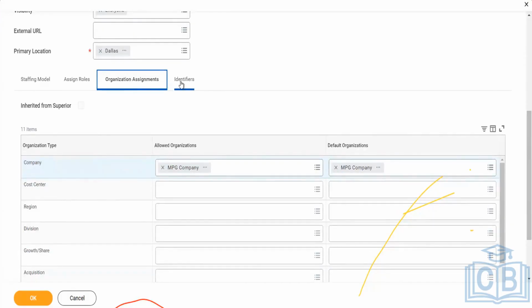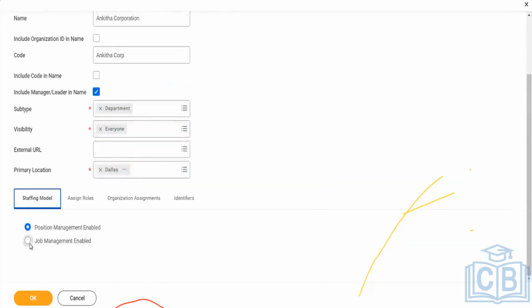We can select position, or a job also. Yes, anything you can select. You can select either position or job. See, first you selected the reorg, second you selected supervisory.